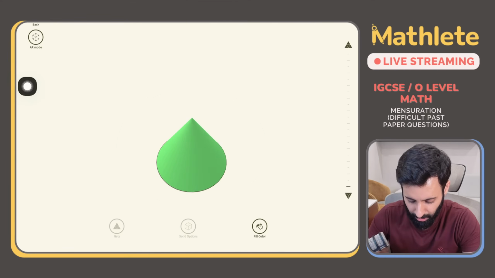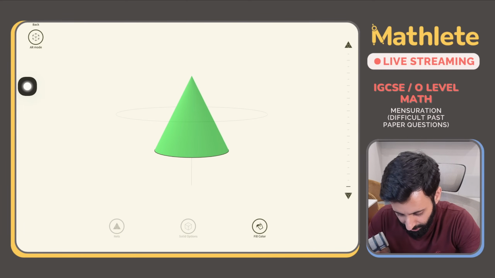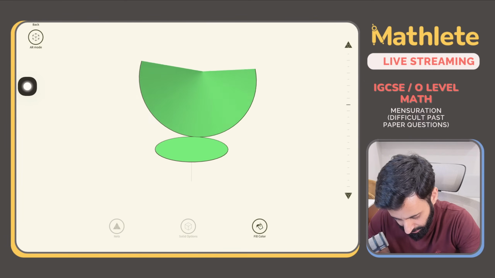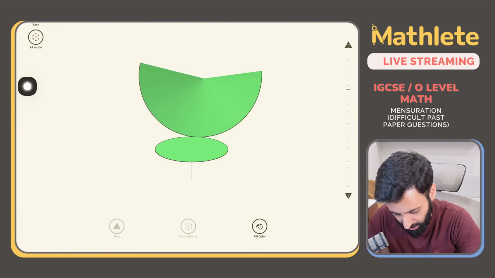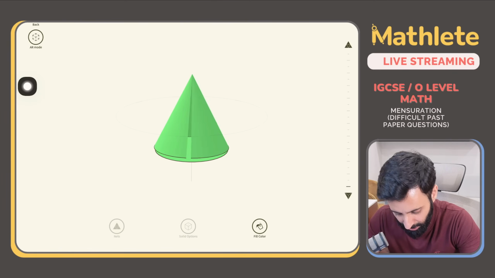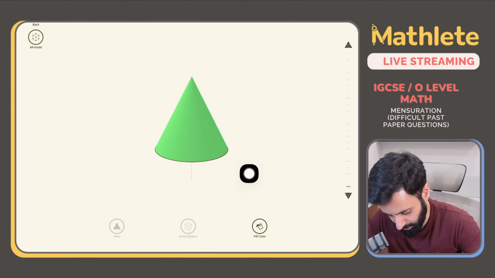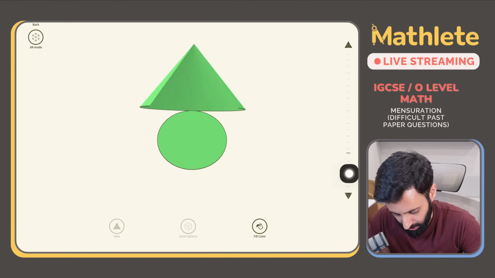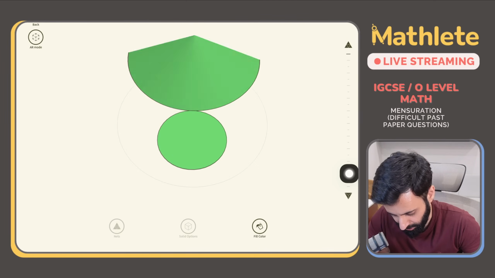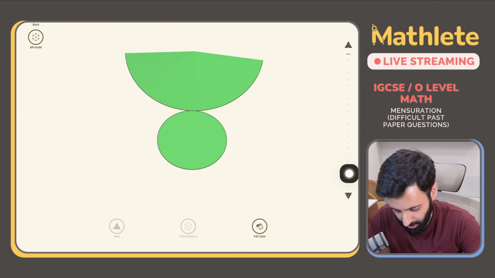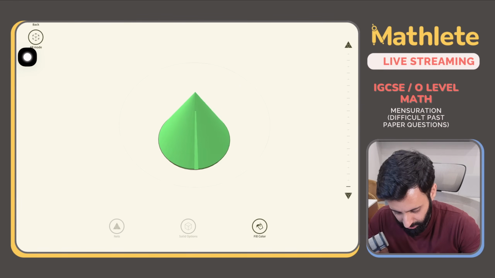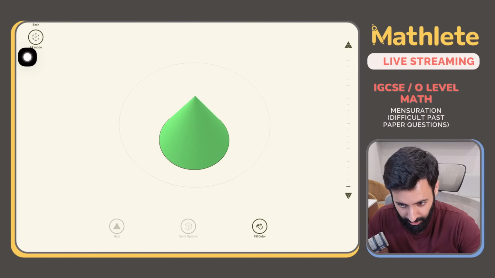Yeah, look. Notice what just happened. The arc length is now directly on top of the circular base. That means the arc length is equal to the circumference of the circle. And notice what happens to this slant height. This slant height becomes the radius of the sector. Radius, slant height. Once again, arc length, circumference.